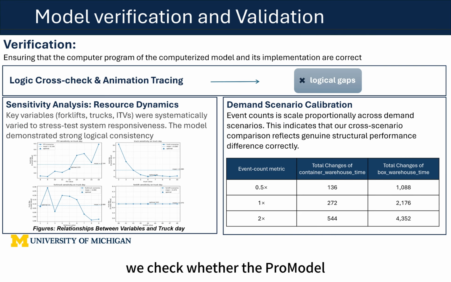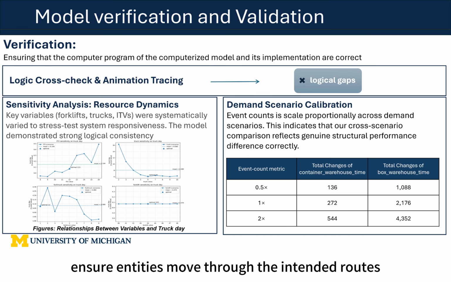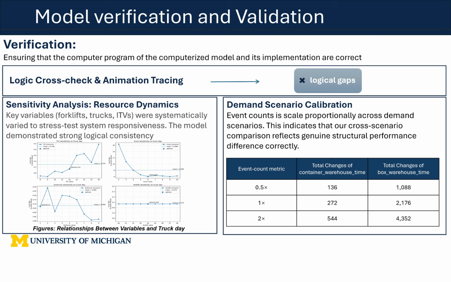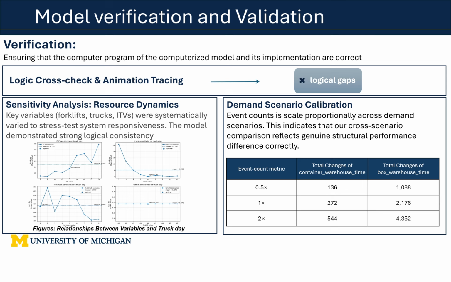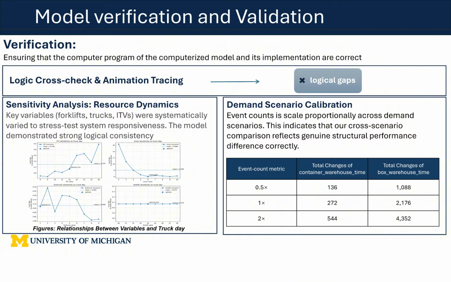For verification, we check whether the ProModel implementation is correct. First, we review the model logic and trace the animation to ensure entities move through the intended routes. Second, we examine demand scenario calibration. Event counts increase proportionally across 0.5 times, 1 times, and 2 times demand levels. Third, we vary key resources such as forklifts, trucks, and ITVs. The model responds in logical ways, which confirms that the implementation is working correctly.